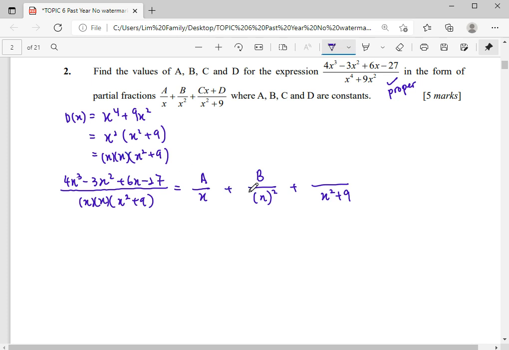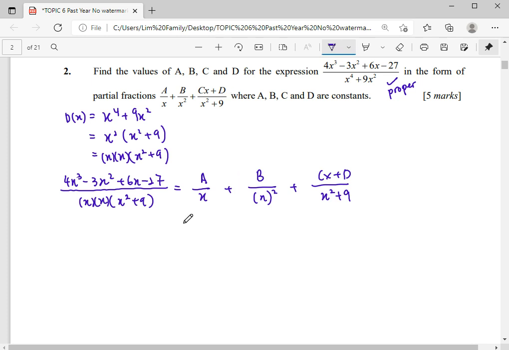So inside the bracket here, it is linear, x to the power of 1. But the bracket here is a quadratic, so when we have a quadratic, the numerator will be linear. So the question gives us it like that. They already help us to express it in the form of partial fractions.